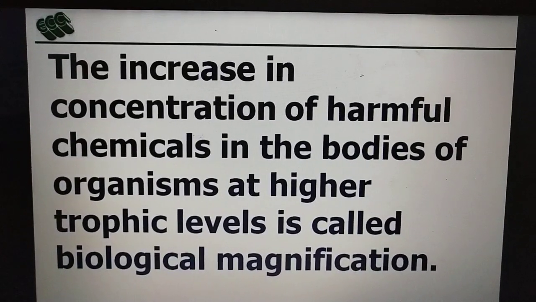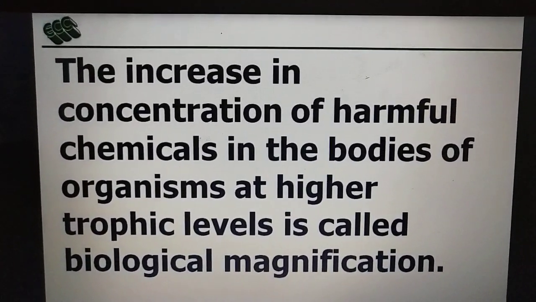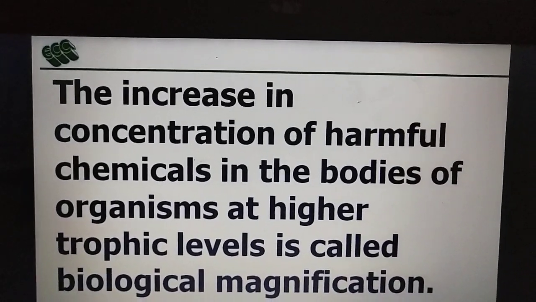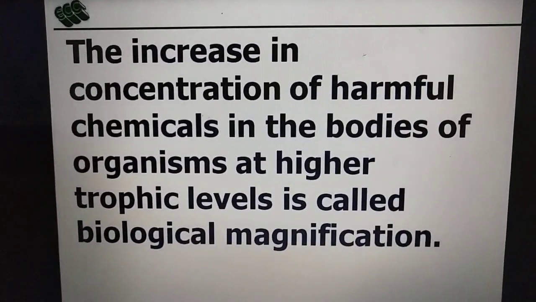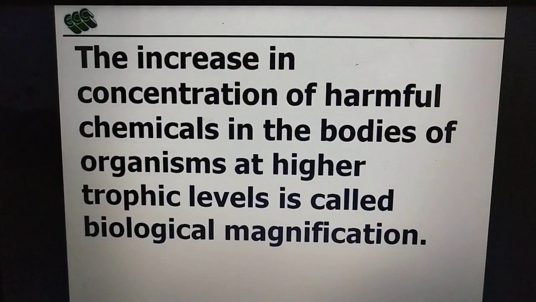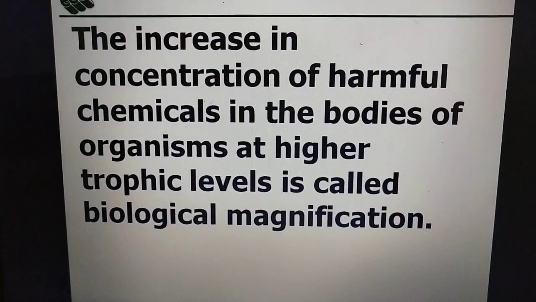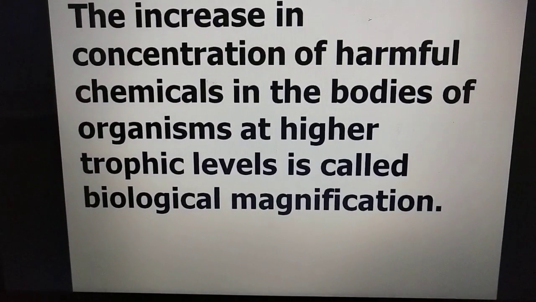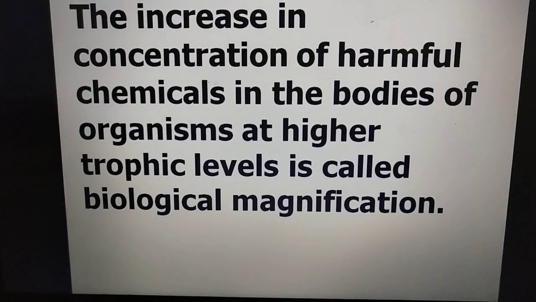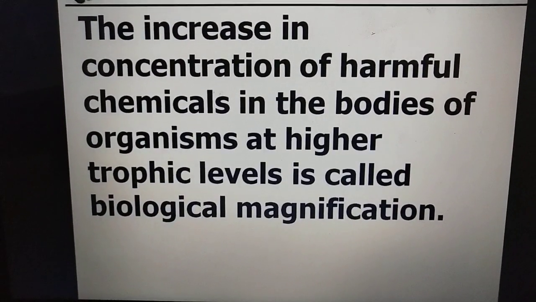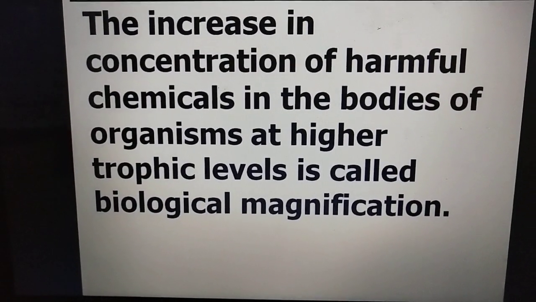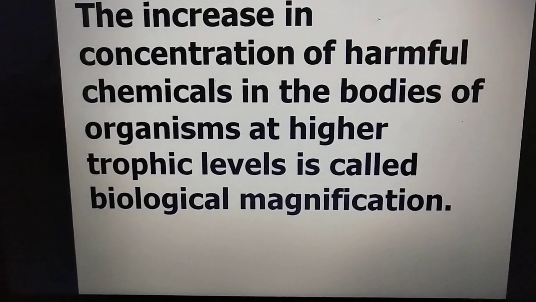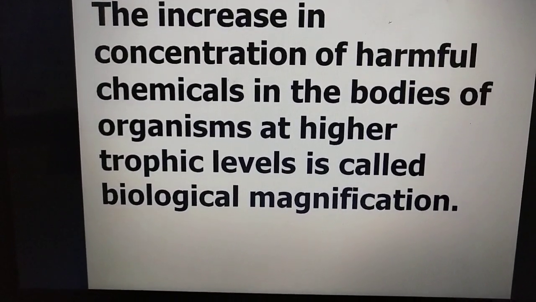Energy, when it goes from one trophic level to another, decreases. Only 10% of energy is transferred, but these chemicals get accumulated at each trophic level. What is the reason for the accumulation? For example, take a pond ecosystem. Suppose mercury is there in the water. The phytoplankton absorb that mercury, and when the small fishes eat the plants, the mercury will be transferred to the small fish.